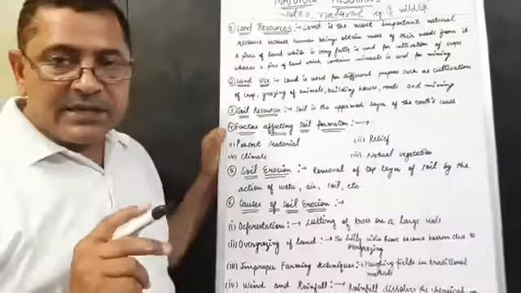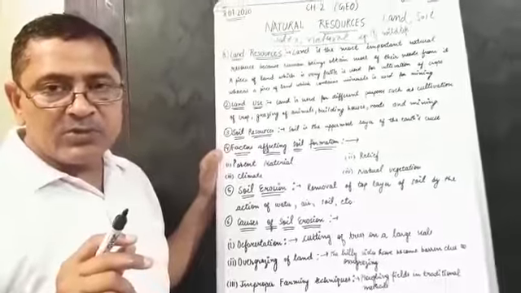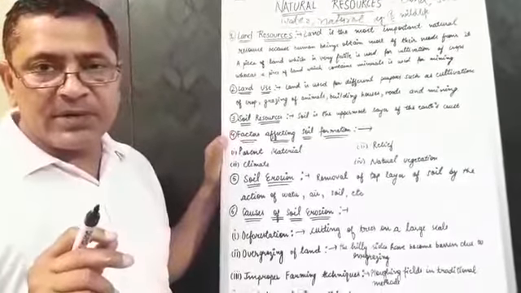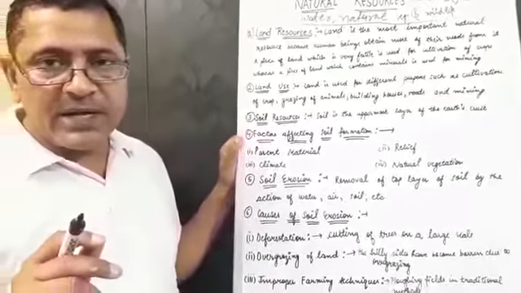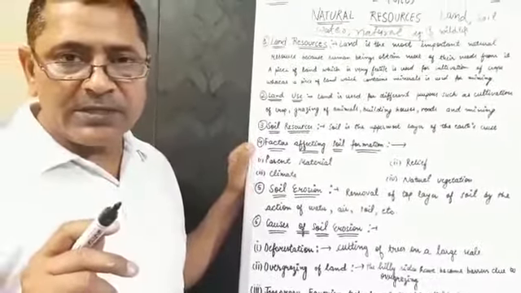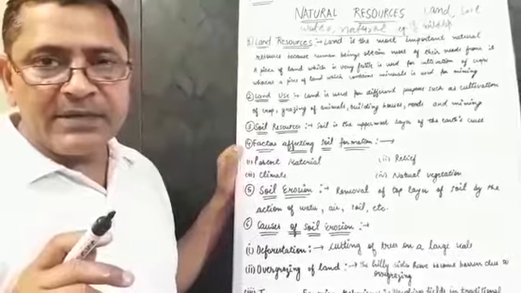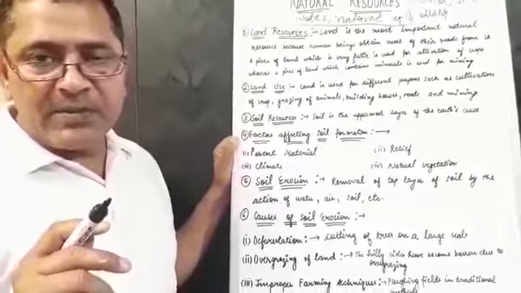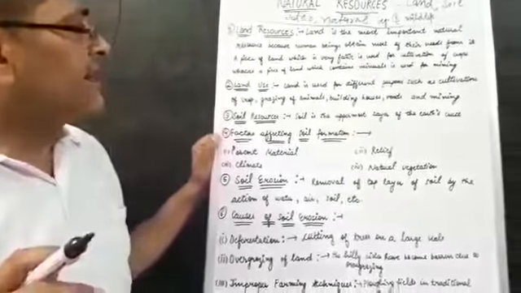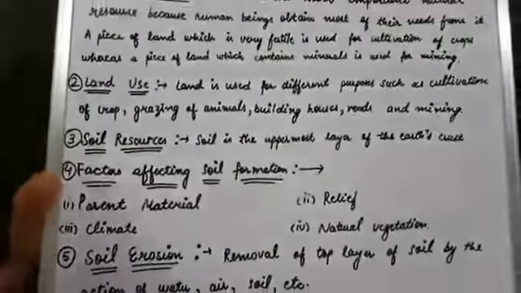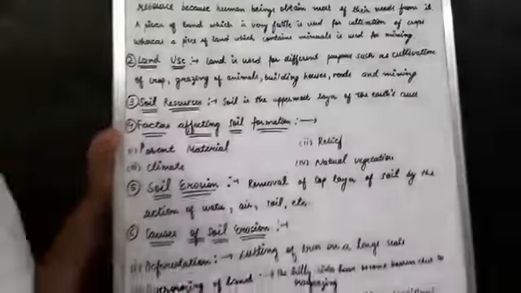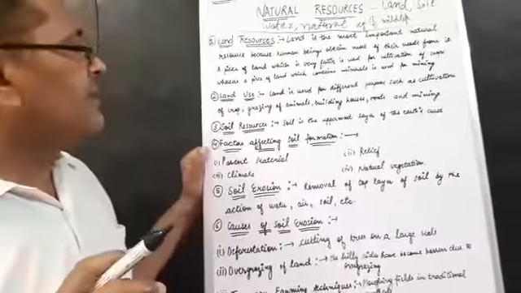We grow different types of crops on the land. Second, we build different types of buildings on the land, and land is also used for construction of roads and mining. So many uses of land are given here.